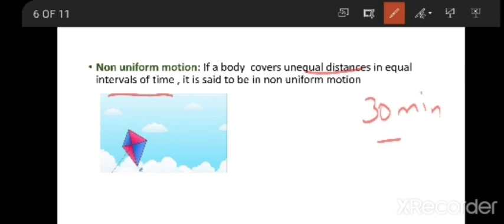No, a kite is unpredictable. One time it may go to one position, another time it may go to another position. It covers unequal distances in equal intervals of time. So that object is said to be in non-uniform motion.